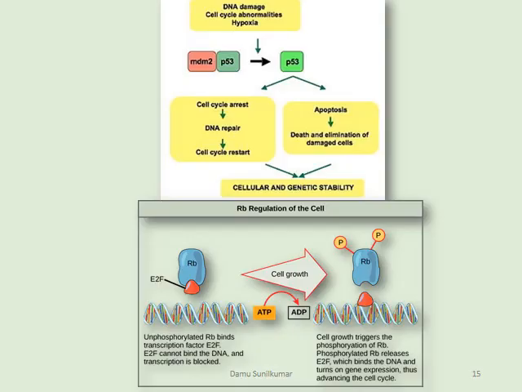P53, as you all know, is a transcriptional factor that is activated by diverse genotoxic as well as cytotoxic stress. Now upon activation, the P53 prevents the proliferation of these cells. They initiate the cell cycle arrest, they initiate apoptosis, and they may also initiate DNA repair. Now this P53 also helps the MDM2 gene to promote its transcription.